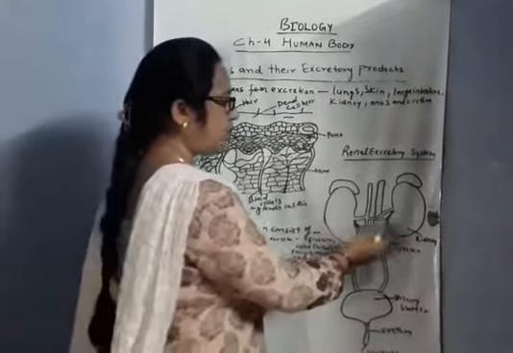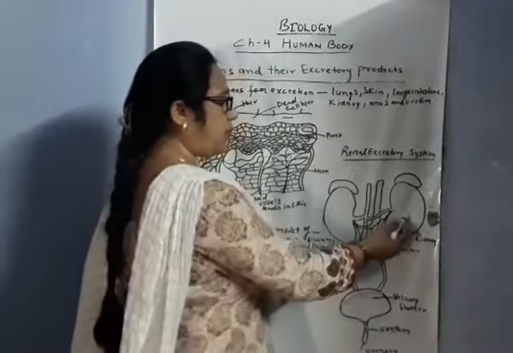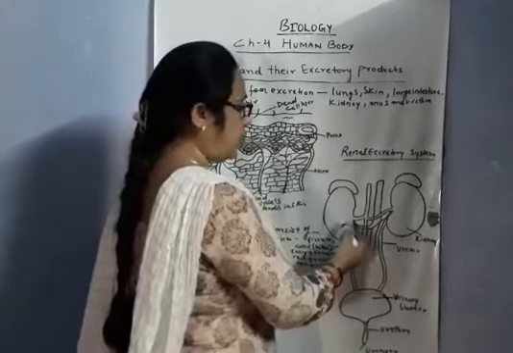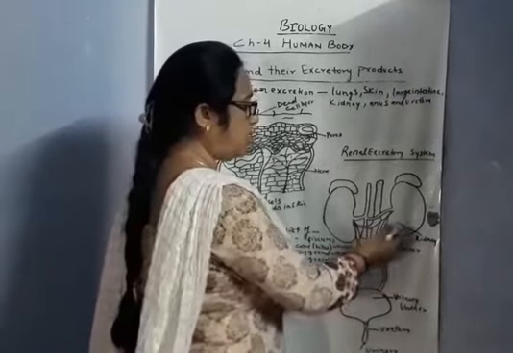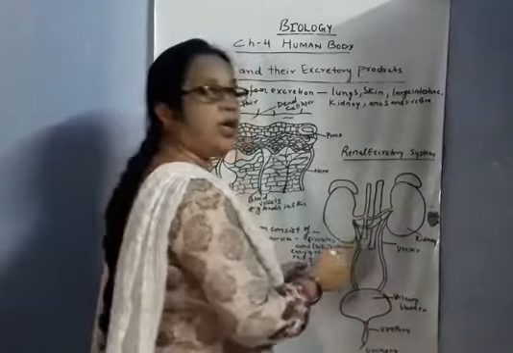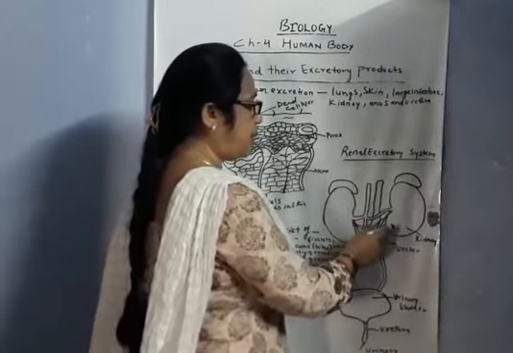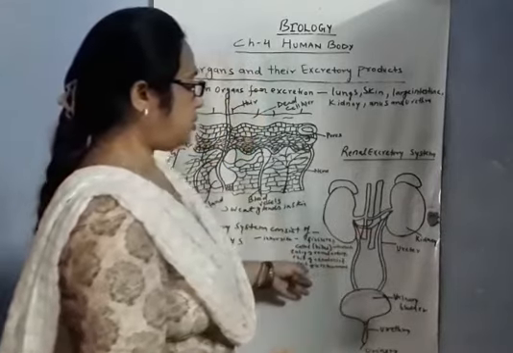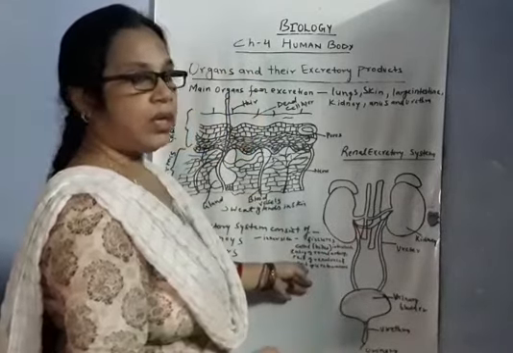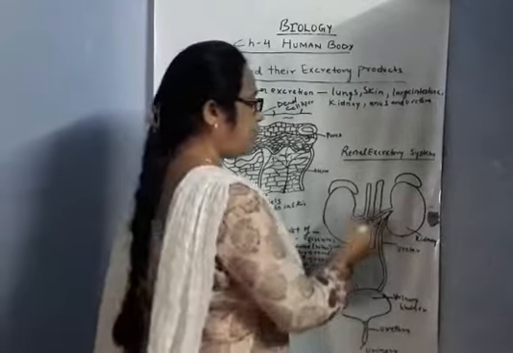See, this is the structure of the kidney of the human excretory system. In the human excretory system, there are two bean-shaped, reddish brown kidneys present in our abdominal cavity, either side of the vertebral column.